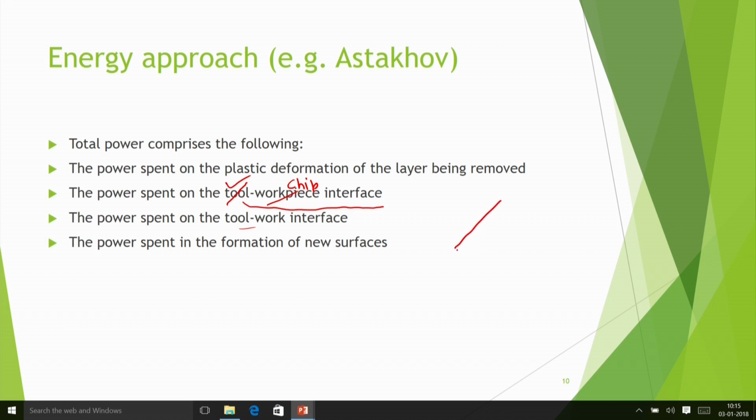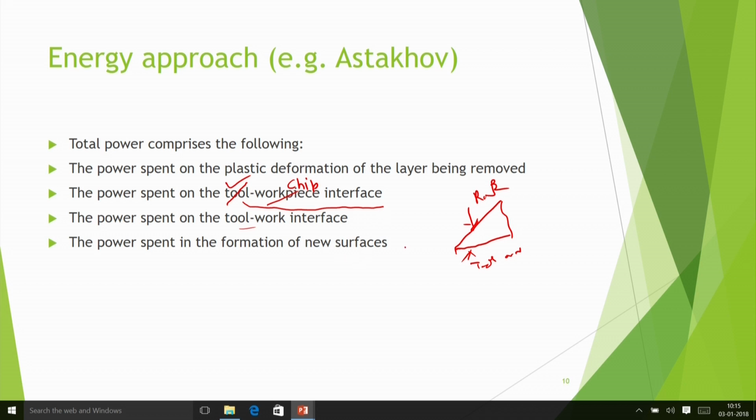Because the tool is like this, it has two main surfaces, that is the rake, on which the chip is moving. So the tool and chip are interacting, and similarly here the tool and work are interacting. So that power also has to be considered.